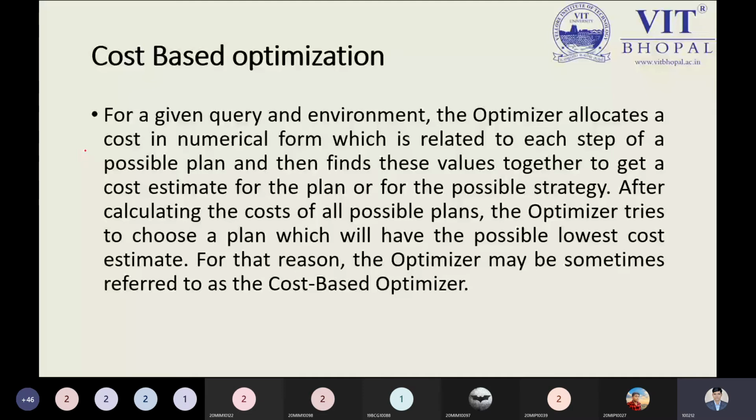Query evaluation and query optimization is basically an internal process and takes much time, and something depends on the hardware configuration as well. Suppose you have low memory, then it will take much time compared to more memory. So some things depend on the hardware and software configuration as well. The plan which has the lower cost will be used. For this reason, the optimizer is sometimes referred to as a cost based optimizer.